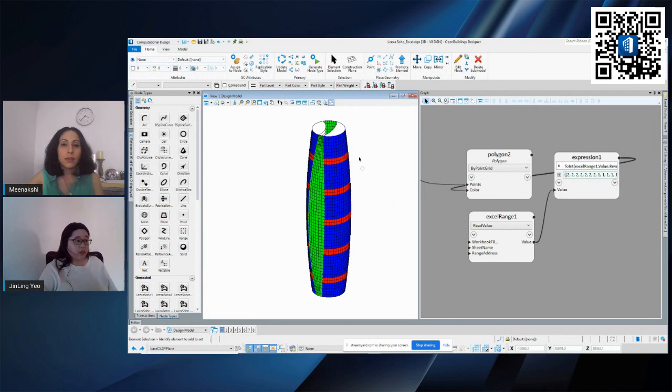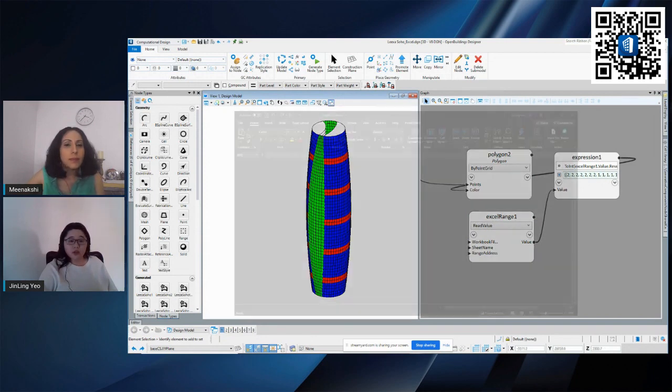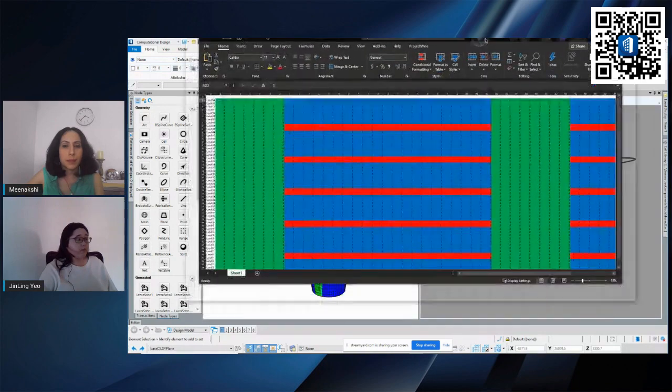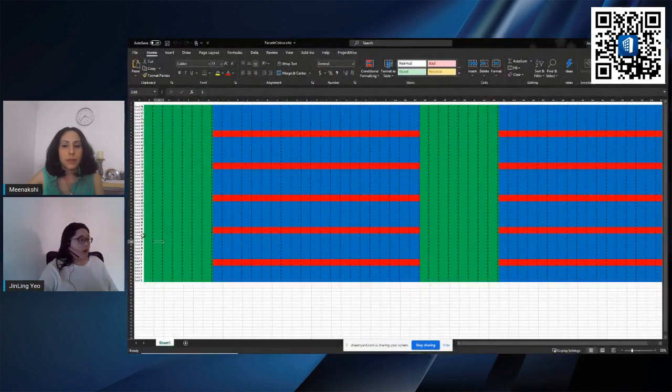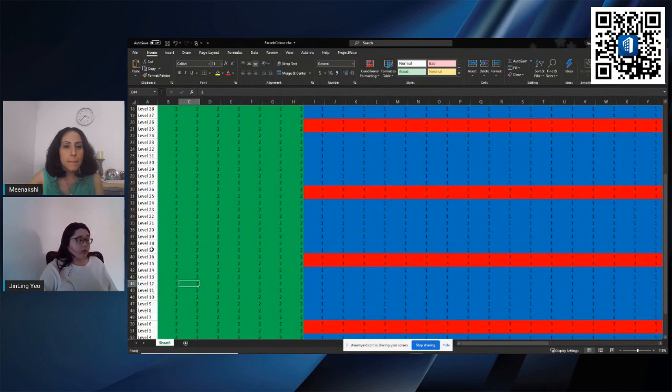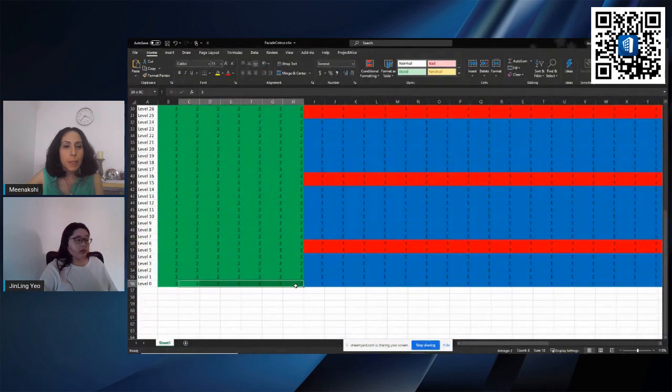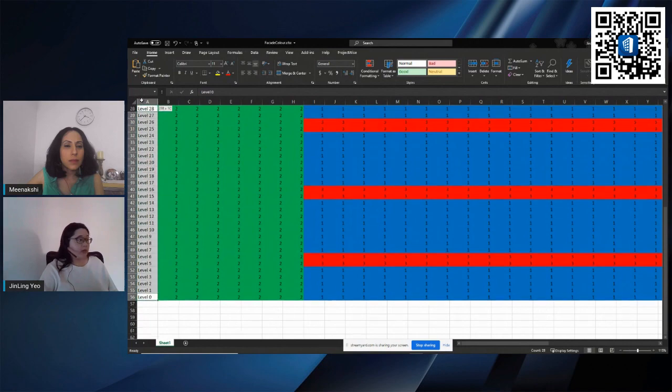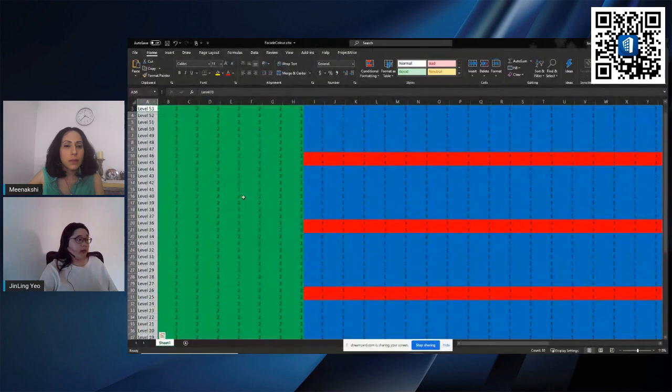So the one I've shown here is actually controlling through Excel. Let me just quickly bring up this Excel here. Okay, so sometimes controlling using Excel is much easier because you can actually change the values here and automatically it will also affect my model back in Generative Components. So I can set up things like the levels indicating my building, and I can also set up what are the different types of panel I want to use.